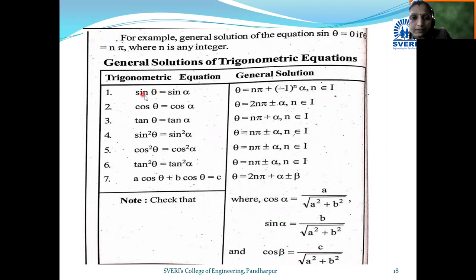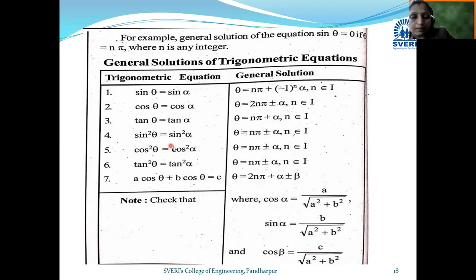If you see the chart, sin theta becomes sin alpha if theta is equal to n pi plus minus 1 raised to n alpha. Cos theta is equal to cos alpha if theta is equal to 2n pi plus minus alpha. In this way, tan theta is equal to tan alpha if theta is equal to n pi plus alpha.